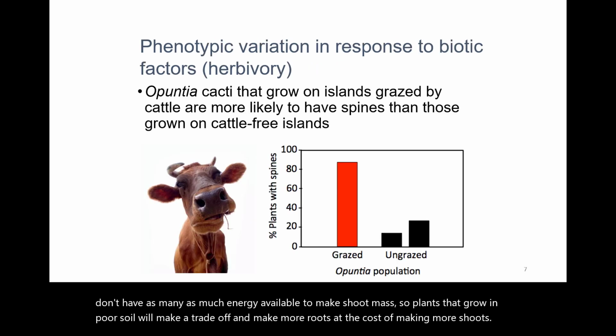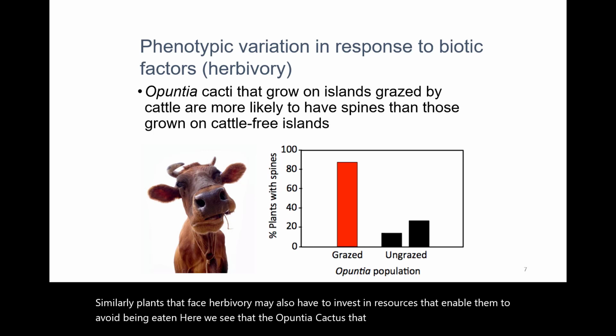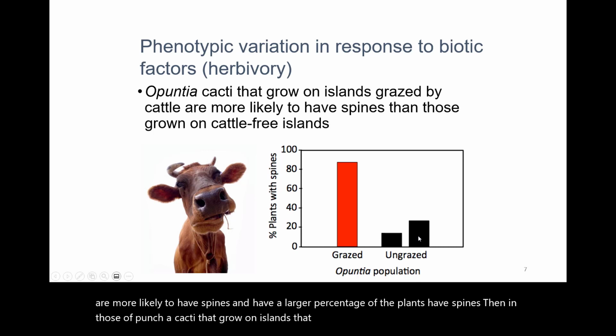Similarly, plants that face herbivory may also have to invest in resources that enable them to avoid being eaten. Here, we see that the Opuntia cactus that grow on islands that have cattle are more likely to have spines, and a larger percentage of the plants have spines, than in those Opuntia cacti that grow on islands that do not have cattle.